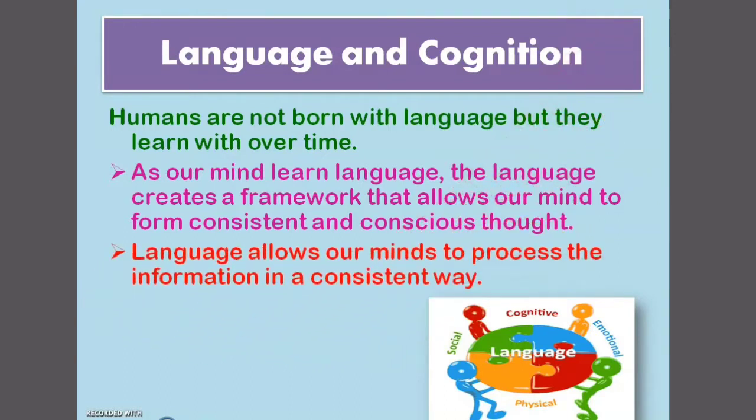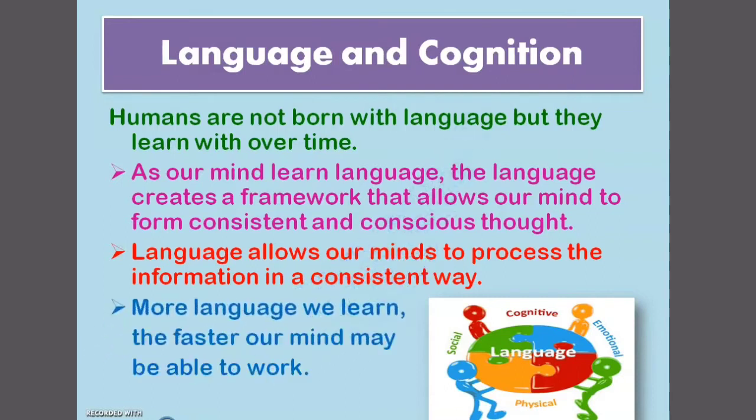Next, language allows our mind to process information in a consistent way. In order to make our cognitive aspect consistent, we need language. The more language we learn, the faster our mind may be able to work.